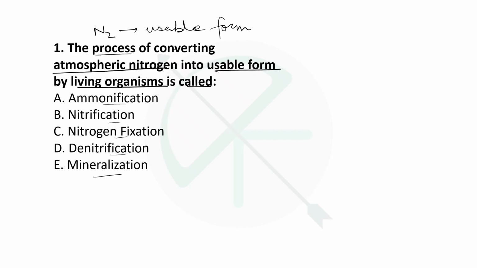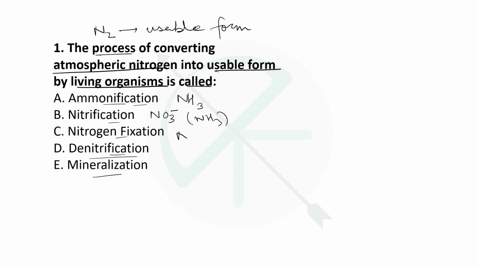Ammonification, nitrification, nitrogen fixation, denitrification and mineralization, all of these terms are interrelated, you can say. Ammonification matlab formation of the ammonia, right? And nitrification means conversion of nitrogen into nitrate from say ammonia. And what is denitrification?